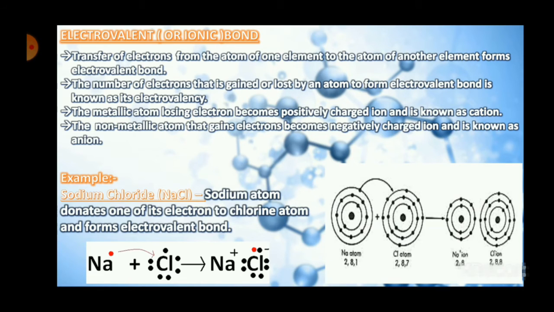Okay, so it is basically the transfer of electrons. And when we are transferring these electrons, it results in the formation of either cations or anions. So whenever we transfer electrons from one atom to the other atom, there takes place the formation of cations and anions.